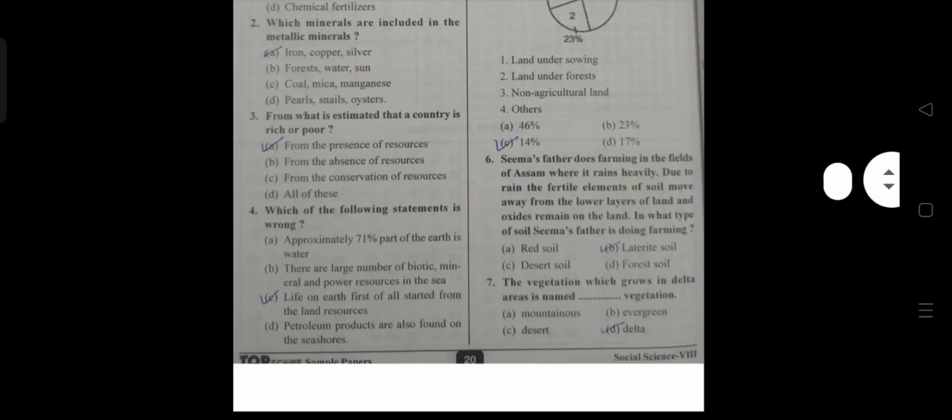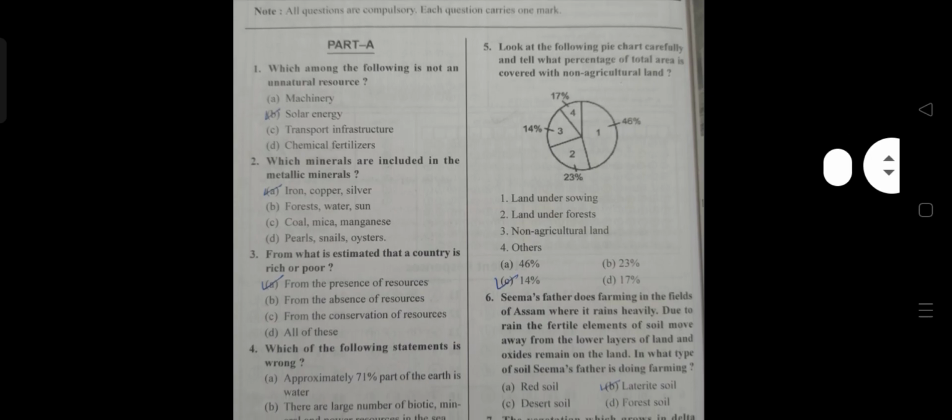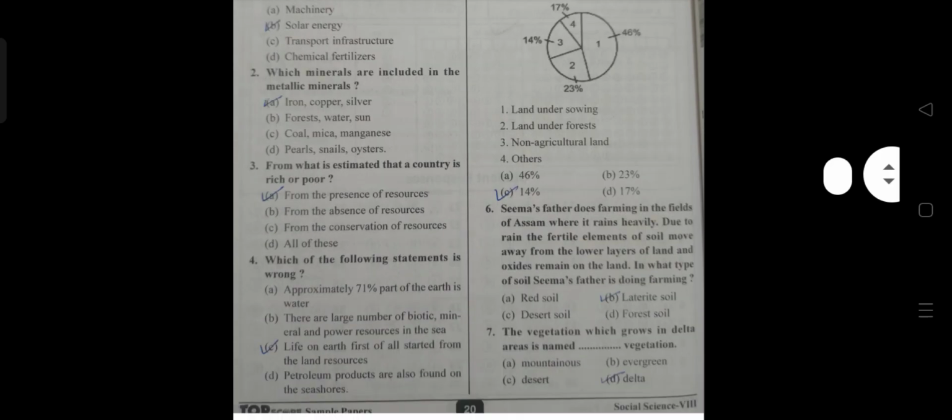Third, from what is it estimated that a country is rich or poor? The answer is A, from the presence of resources. Fourth, which of the following statements is wrong? The answer is C, life on earth first of all started from the land resources. Fifth, look at the following pie chart carefully and tell what percentage of total area is covered with non-agricultural land. The answer is C, 14%.